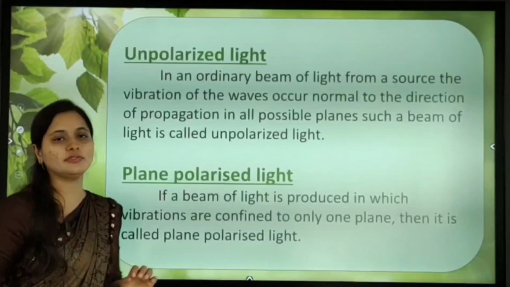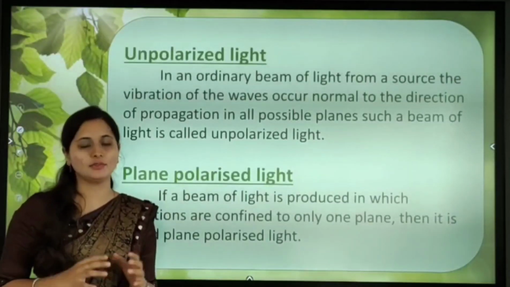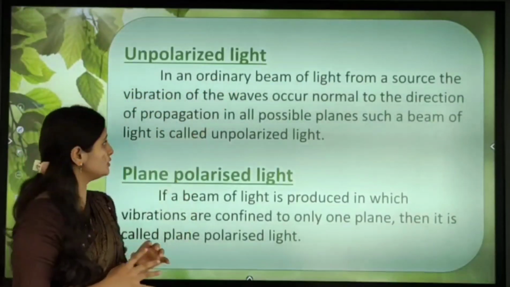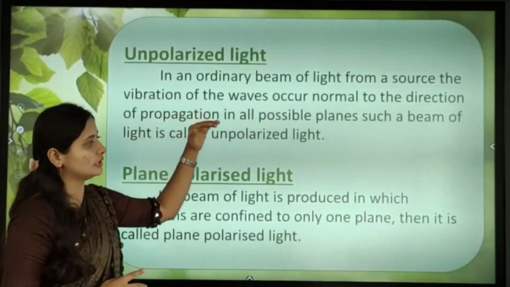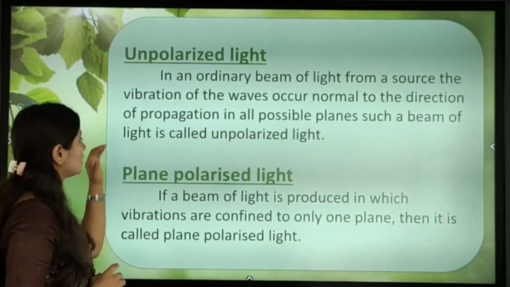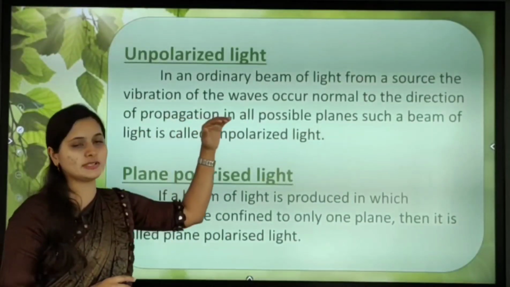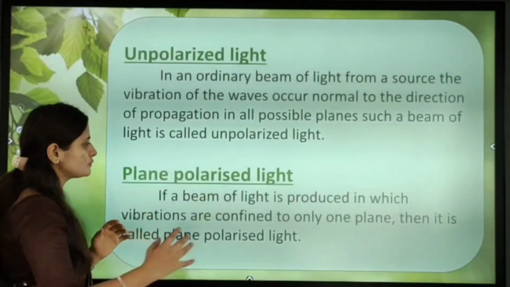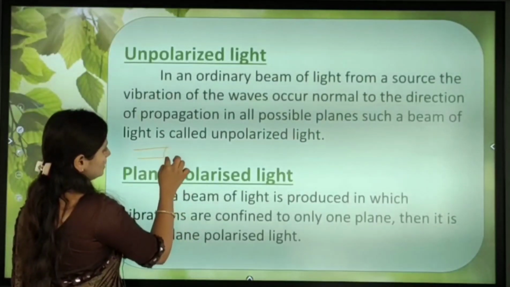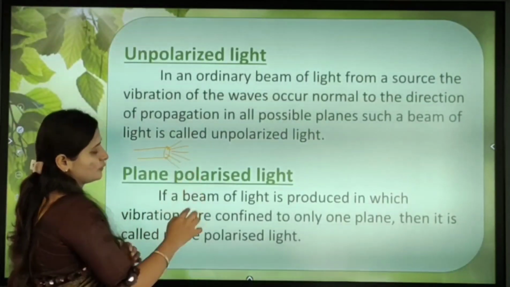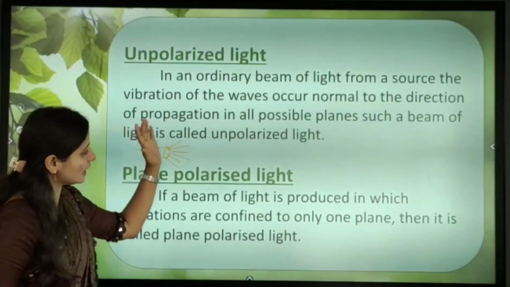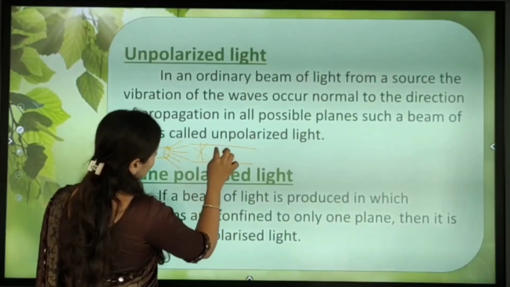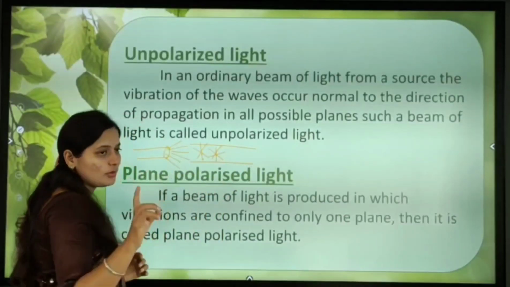First we'll see unpolarized light. What does unpolarized light mean? In an ordinary beam of light from the source, the vibrations of the wave occur normal to the direction of propagation in all possible planes. Such a beam of light is called unpolarized light. Whatever light comes out of the source occurs in all directions, not in only a single direction.